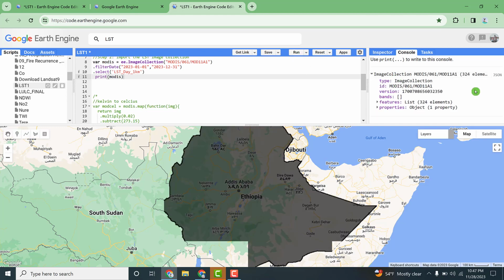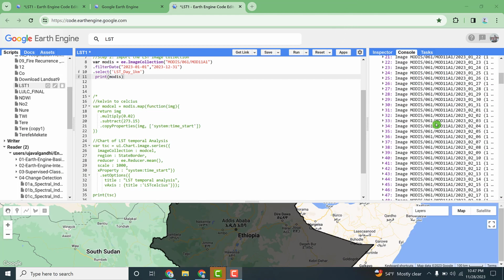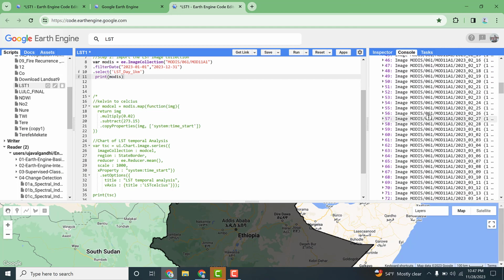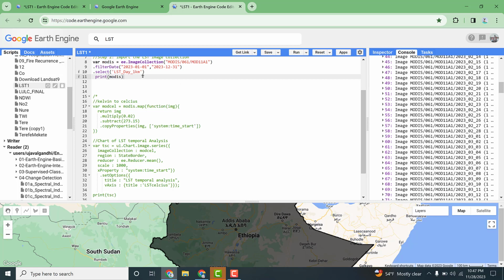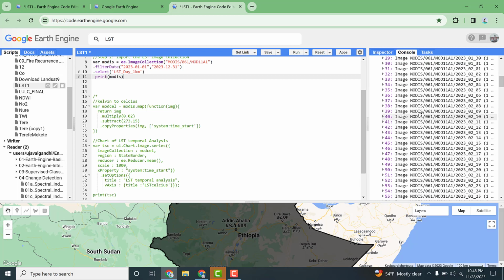Here we have 324 elements of MODIS data between January 1 and December 31. Therefore, you can explore. Here we have the selected MODIS data on a daily basis, so each day has its own dataset here.